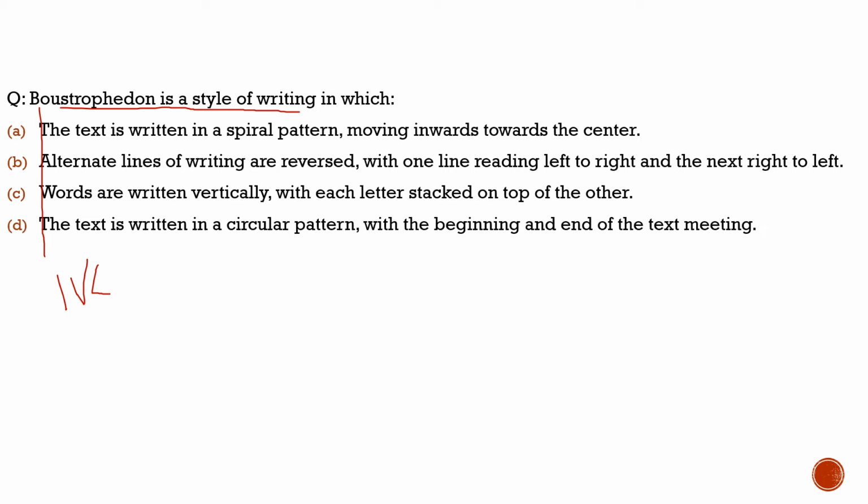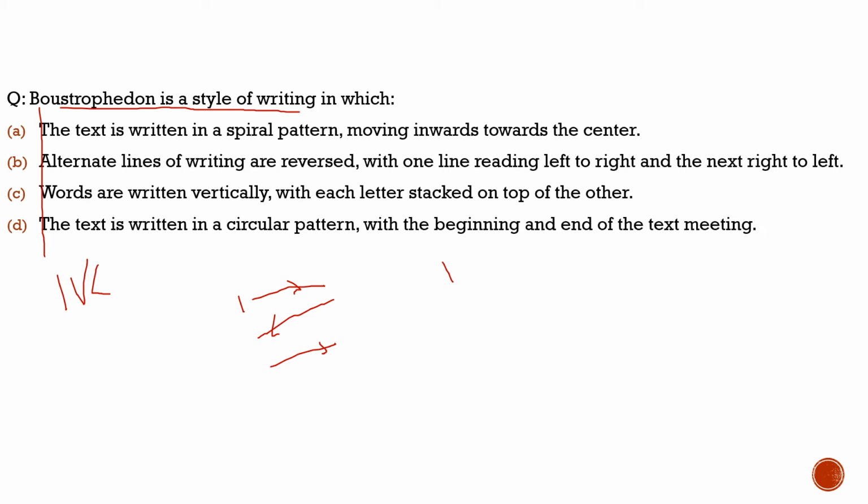With respect to this Boustrophedon, which was used in the Indus Valley civilization, we need to know what this script is about, whether it starts from left or from right. This is a very unique script. It is like a snake movement. It starts from left to right, then in another line from right to left, then in another line from left to right. So it moves in a zigzag manner, or we can say snake manner, something we call Sarpa Lekha in Hindi. So with this question, let's try to solve it and see what could be the correct answer.